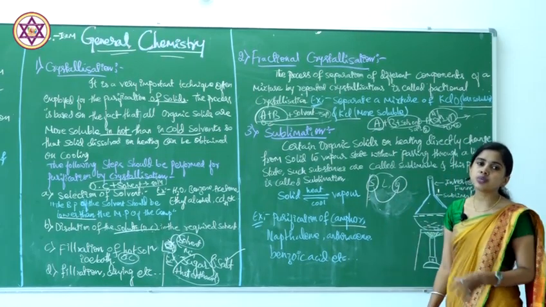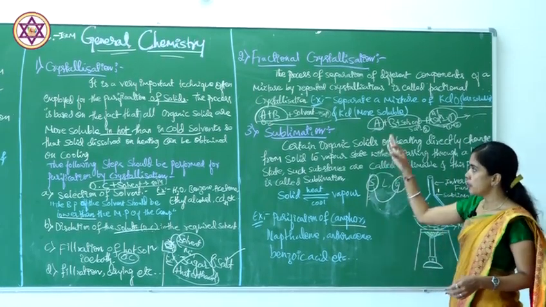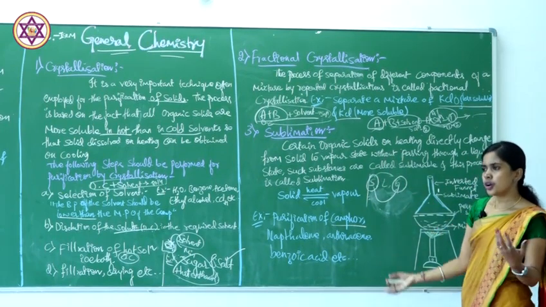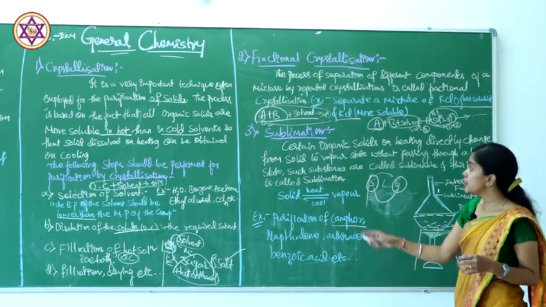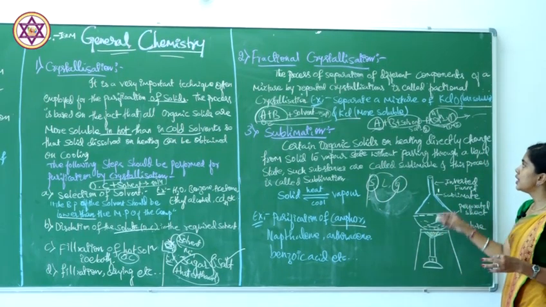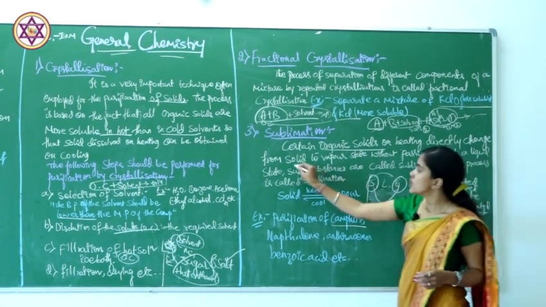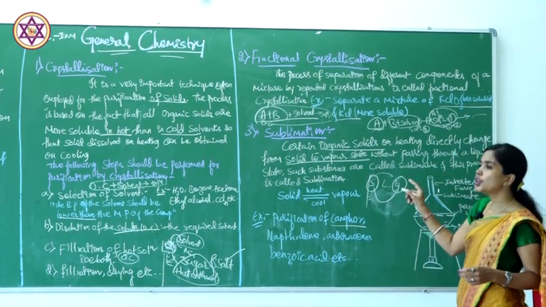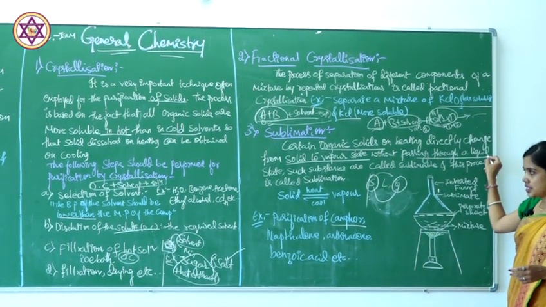This process we call sublimation. What do you mean by sublimation? Again it should be a solid.